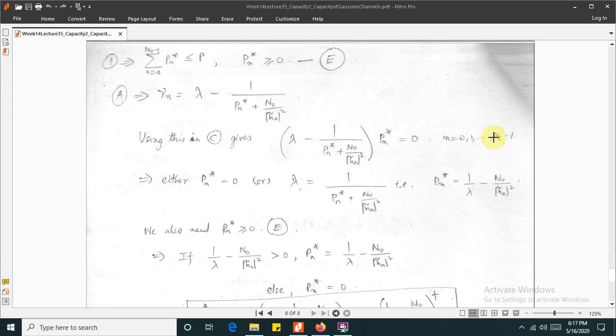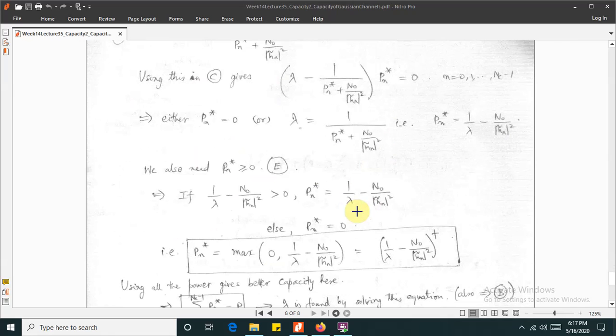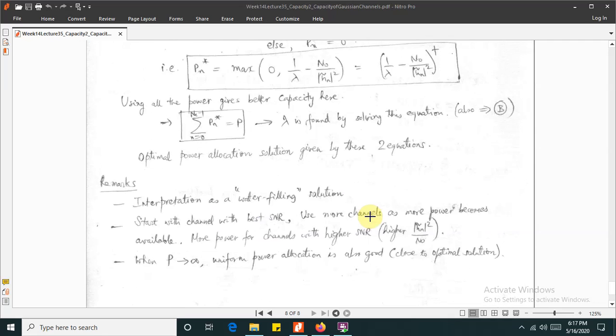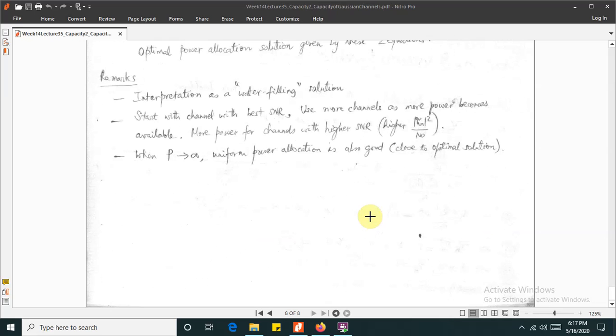So if you put all these values, from 1 we get this, from A we get this. Using C, you get this value. And either Pn star is equal to 0 or lambda is equal to 0. So we need Pn star greater than 0. So Pn star would be equal to max of 0 and 1 over lambda minus N0 over Hn squared. So using all the power gives better capacity here. The sum of Pn star is equal to P, and lambda is found by solving this equation, also equation B. So the optimal power allocation solution is given by these two equations. Thank you.